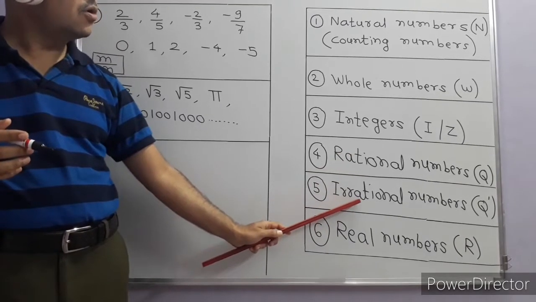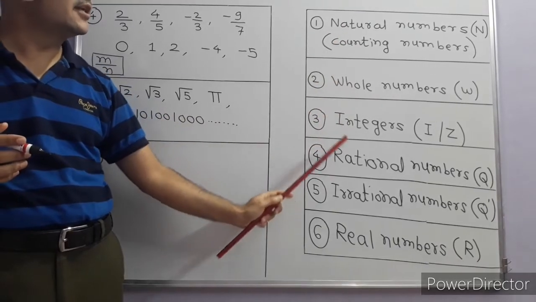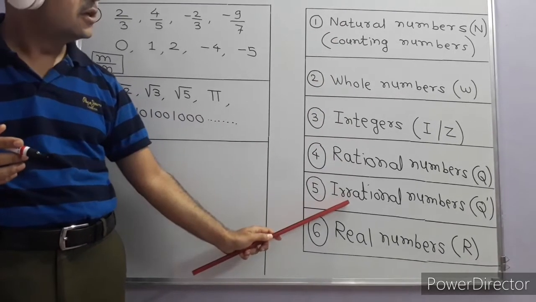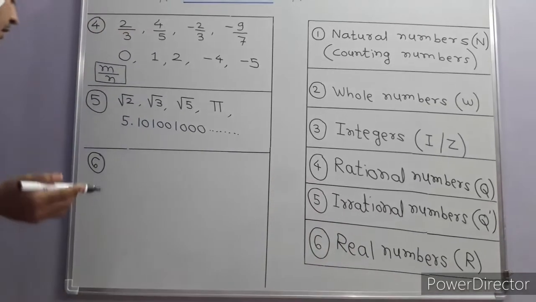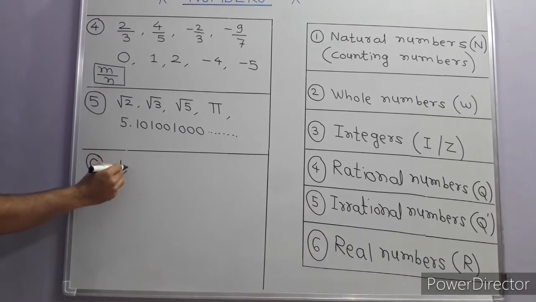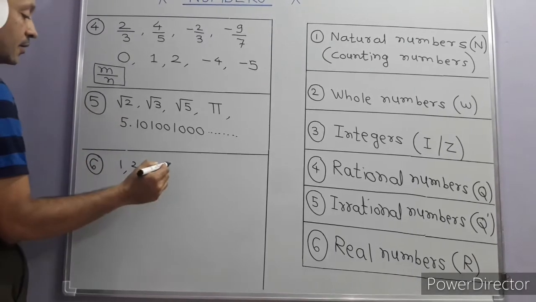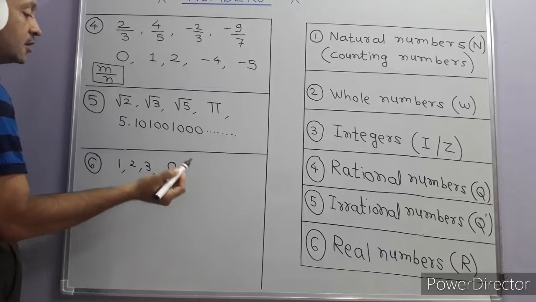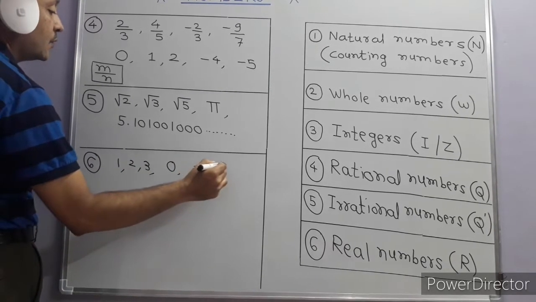So in short, all the above numbers — natural numbers, whole numbers, integers, rational numbers, irrational numbers — are called real numbers. What are examples of these? We can take natural numbers 1 to 3, and 0 is also a real number. We can take negative integers like -3, -4, -5.